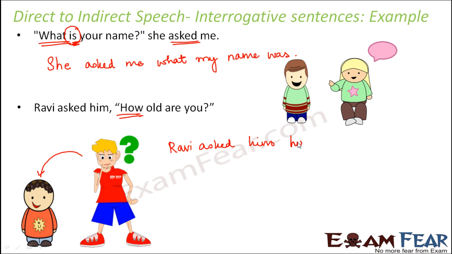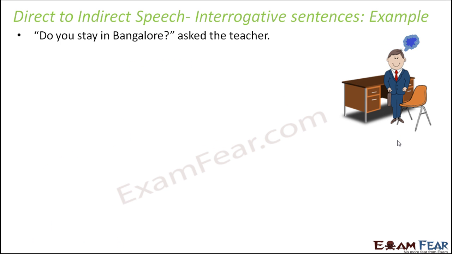So it would be Ravi asked him how old he was. Because again, the reporting verb is in the past tense. So this will also change to past. So are becomes was. So Ravi asked him how old he was. Let's look at the next example.